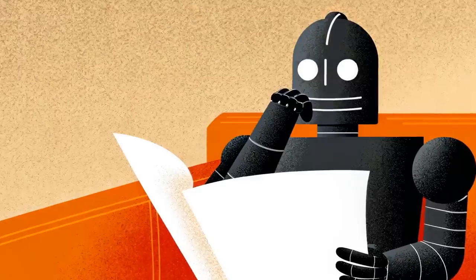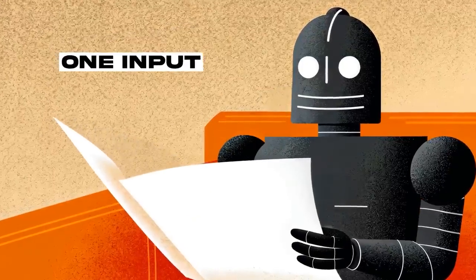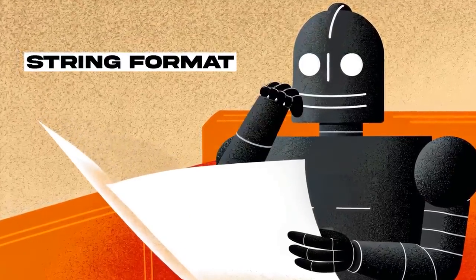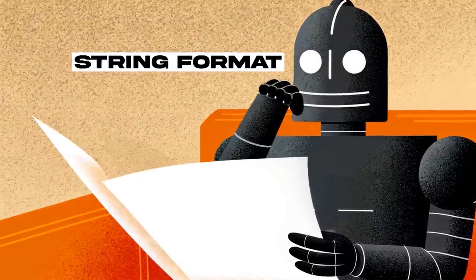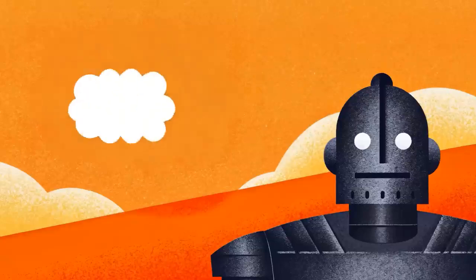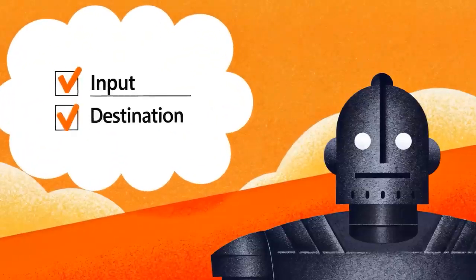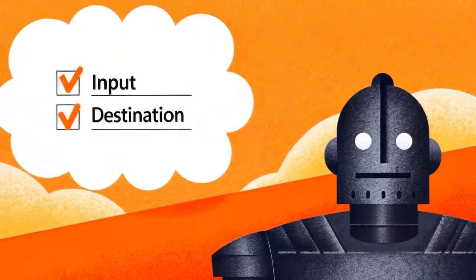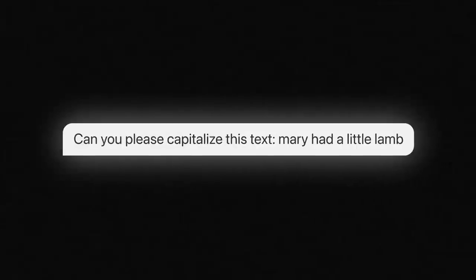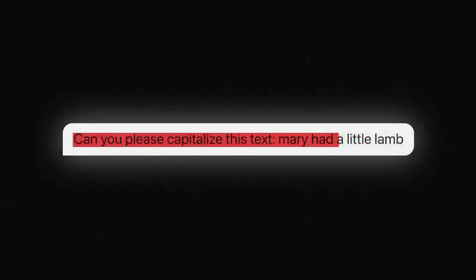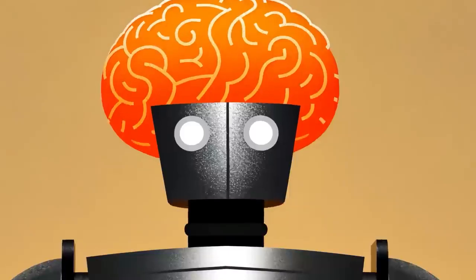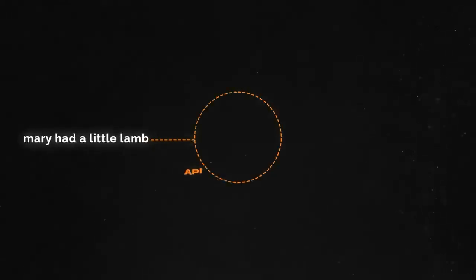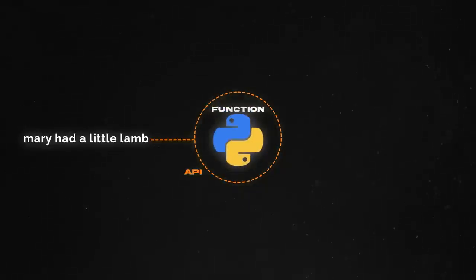So it reads all this, and it thinks, okay, it needs one input, it's in string format, so I know I need to give it some text, and okay, what does this text do? It's the text that they want to capitalize. Great, so now it knows it needs the input, and it knows that this is where it's going to send the text to be capitalized. Then, now that it knows what it wants, it goes back to our message and it intelligently extracts Mary had a little lamb. Not, hey, can you please capitalize Mary had a little lamb? It's smart enough to know that we want that taken out. So it takes that part, Mary had a little lamb, out of our input, and then it sends that to the API where our capitalization function does its thing.